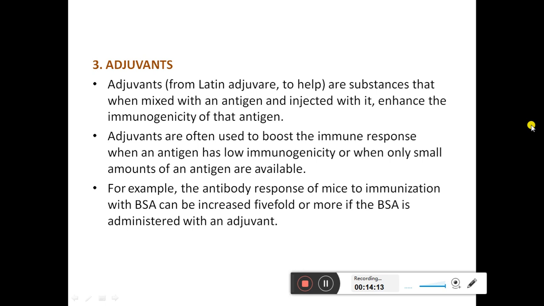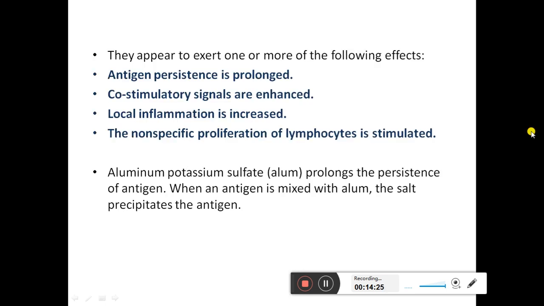For example, the antibody response of mice to immunization with BSA can be increased 5-fold or more if the BSA is administered with an adjuvant. They appear to exert one or more of the following effects: antigen persistence is prolonged, co-stimulatory signals are enhanced, local inflammation is increased, and the non-specific proliferation of lymphocytes is stimulated.